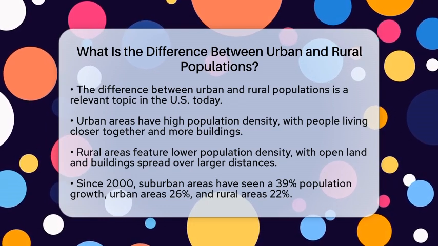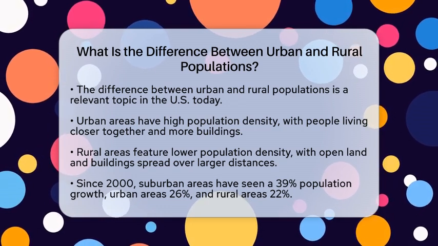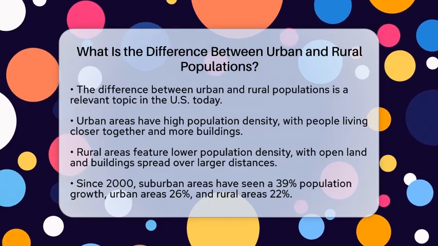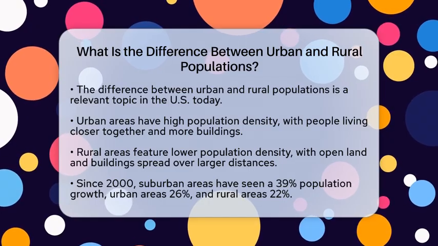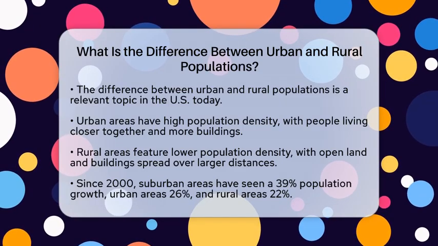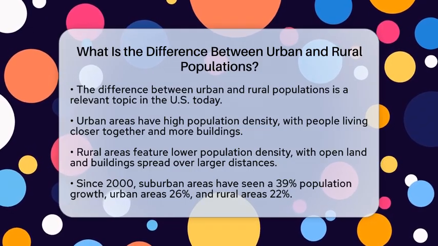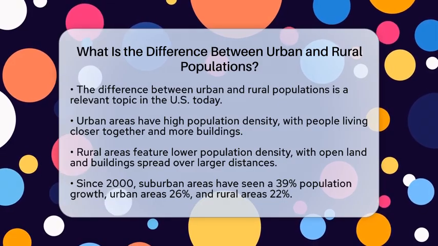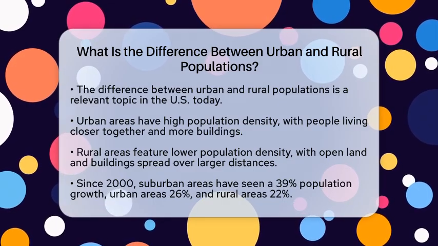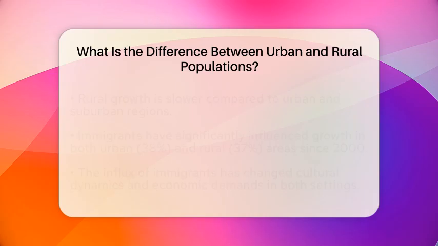Urban areas are characterized by high population density. This means that people live closer together, with many buildings and businesses in a small space. In contrast, rural areas have much lower population density. Here, you will find more open land and fewer buildings spread out over larger distances.